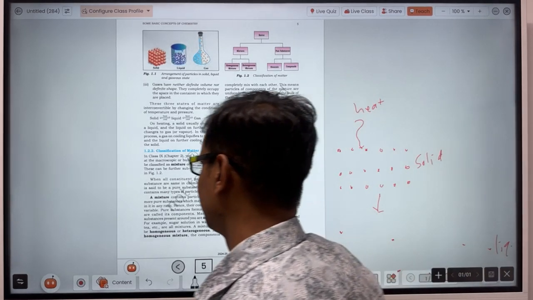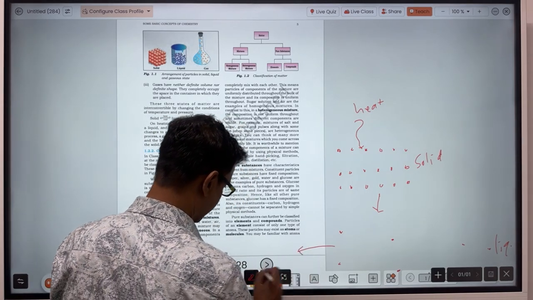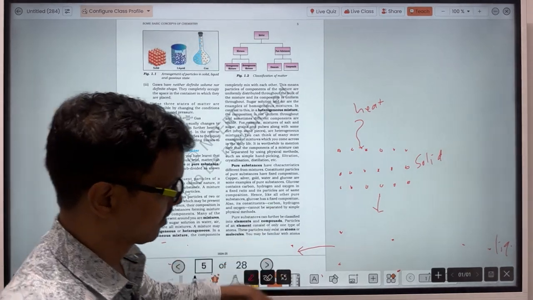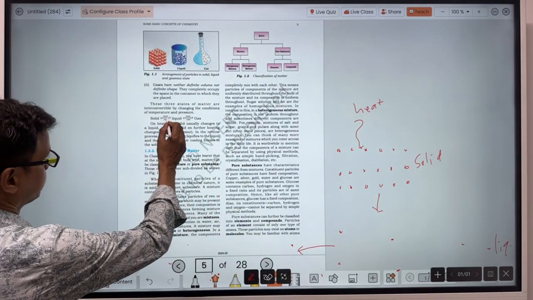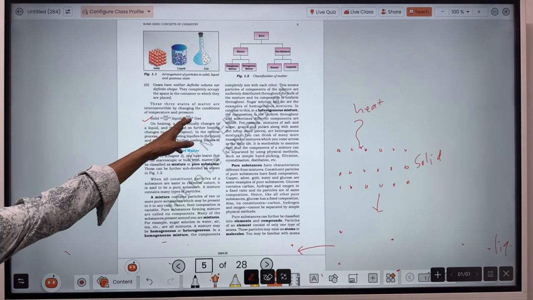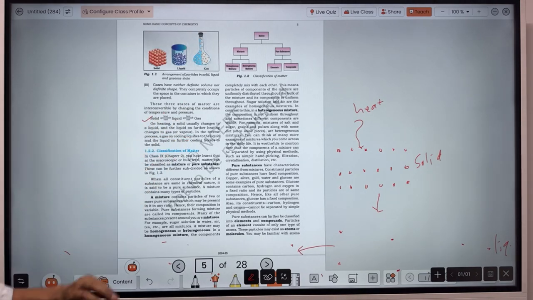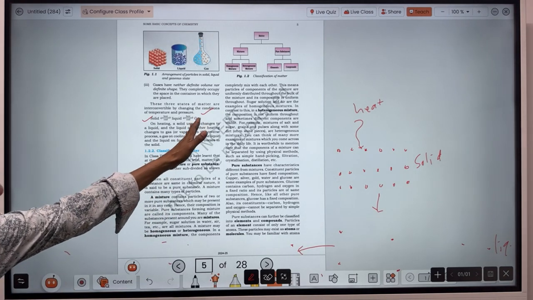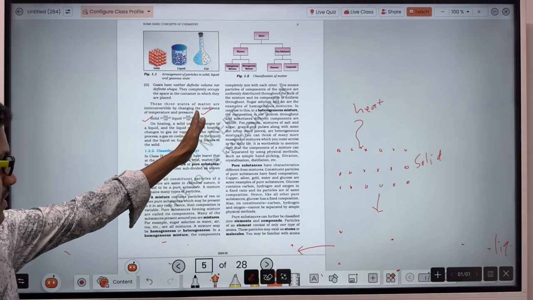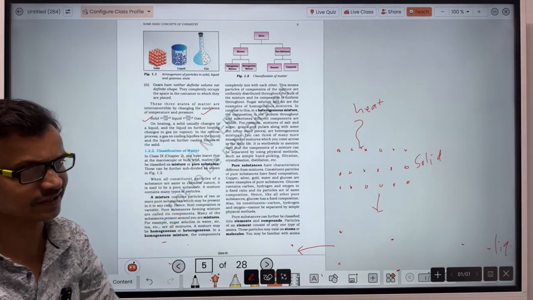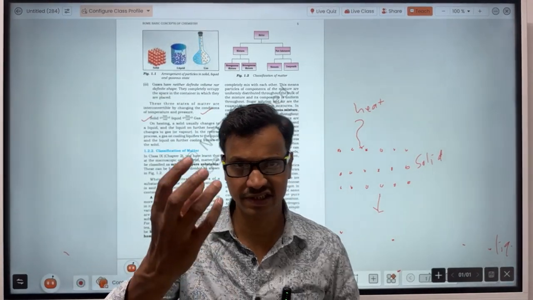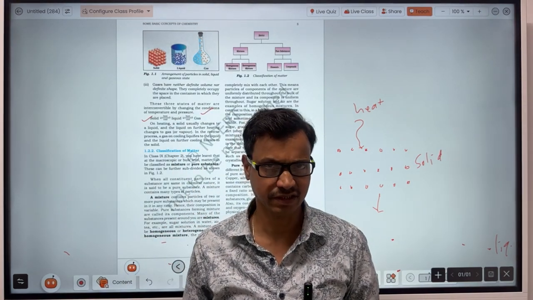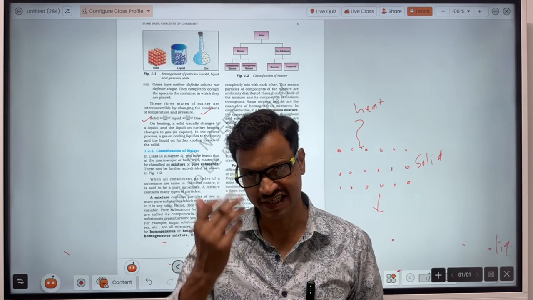Okay, same when you supply heat energy, then this liquid will convert into gas. Like this, distance will increase. So when heat energy is supplied to a solid substance, then solid will convert into liquid, and when heat energy is supplied to the liquid, then liquid will convert into gas. And in the same way, cooling means the heat energy contained in the gas that you are taking out. Cooling means what? The heat energy contained in that substance that you are taking out, then cooling will take place. What is temperature here? When you supply the heat energy, temperature rises.